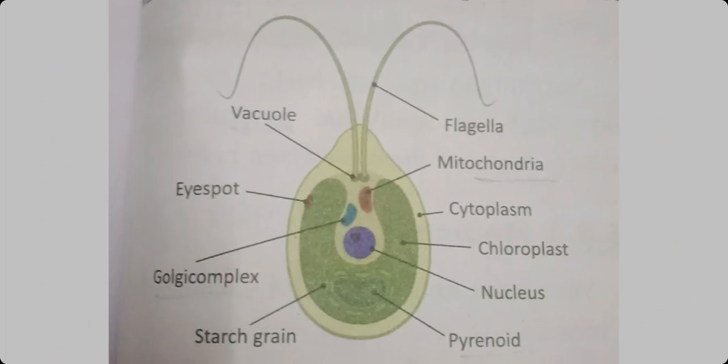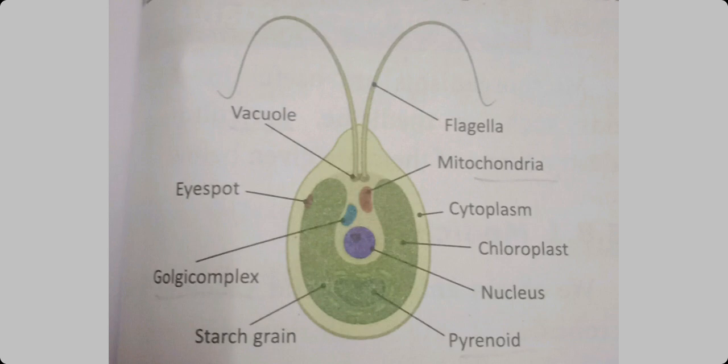Now see the two tail-like structures, that is called flagella. The anterior part of the cell has two flagella. Why is the flagella present? It helps in locomotion. Locomotion means to move from one place to another place. The vacuoles are present at the base of each flagellum. In singular, it is called flagellum. In plural, flagella. Okay.